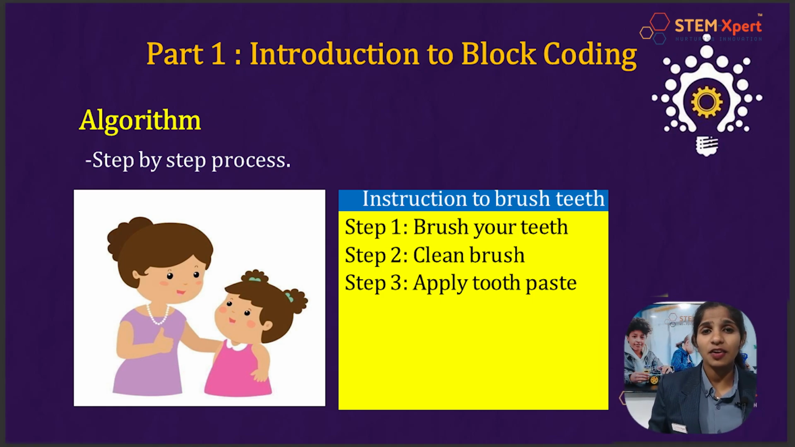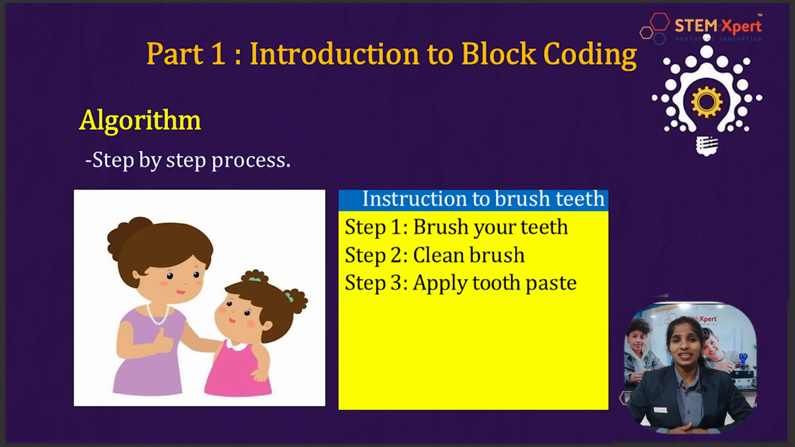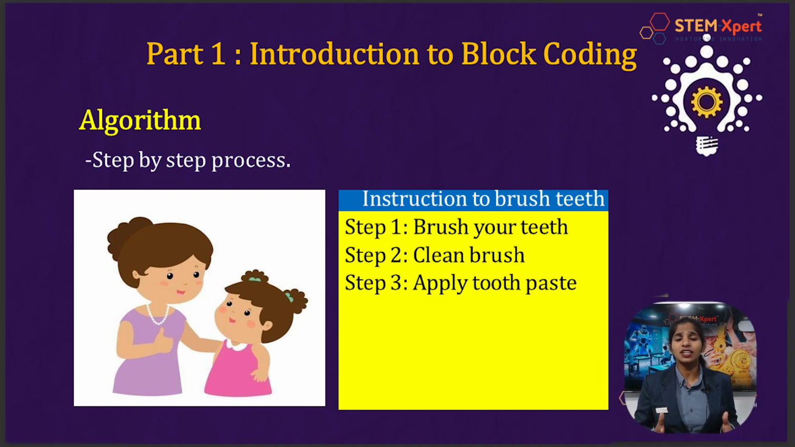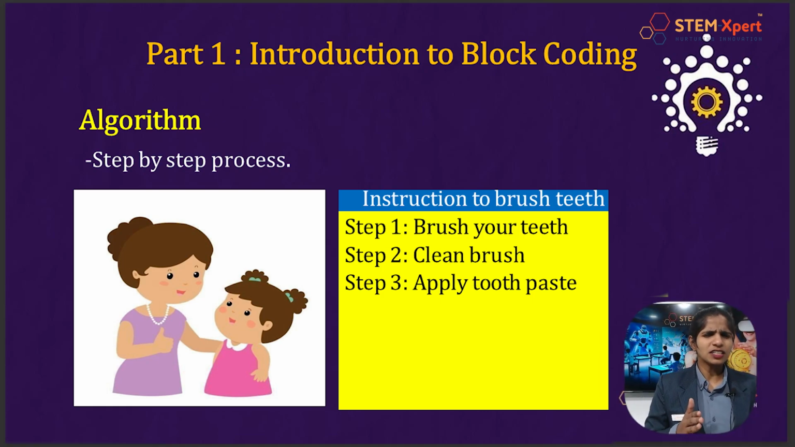Just have a close look onto the screen. You can see a mom and her cute little daughter over there. This mom is giving instructions to her daughter on how to brush her teeth. But just look at the instructions that she has given. Can you notice something? The order is jumbled, right? So will she get the desired output with such an instruction? Never, right? That's why we say that the order of something is important.